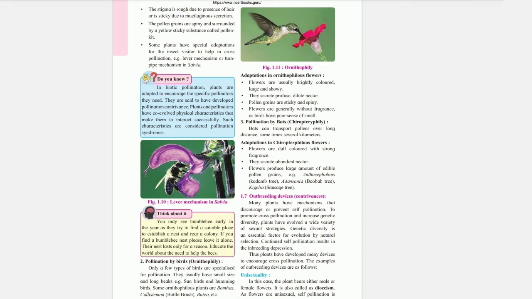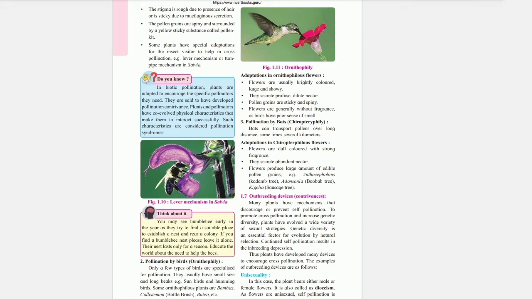Outbreeding devices, contrivances. Many plants have mechanisms that discourage or prevent self-pollination. To promote cross-pollination and increase genetic diversity, plants have evolved a wide variety of sexual strategies. Genetic diversity is an essential factor for evolution by natural selection. Continued self-pollination results in inbreeding depression. Thus, plants have developed many devices to encourage cross-pollination. The examples of outbreeding devices are as follows.